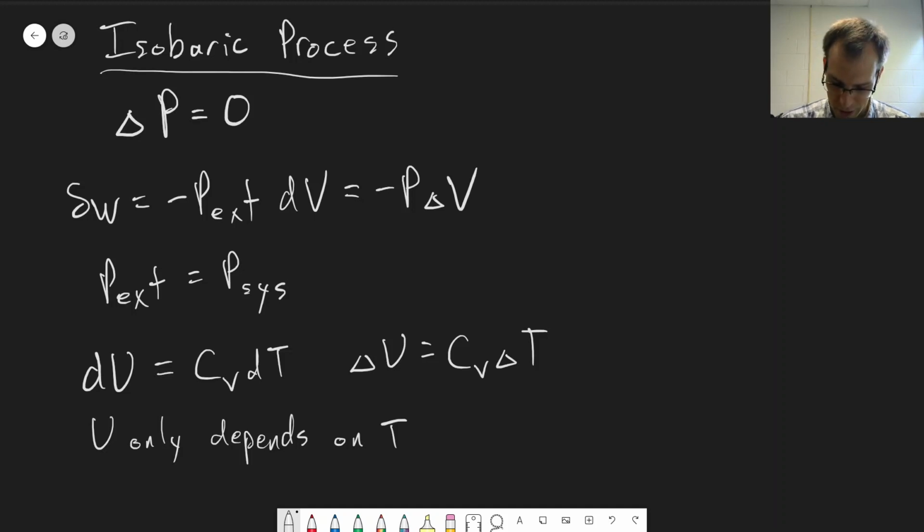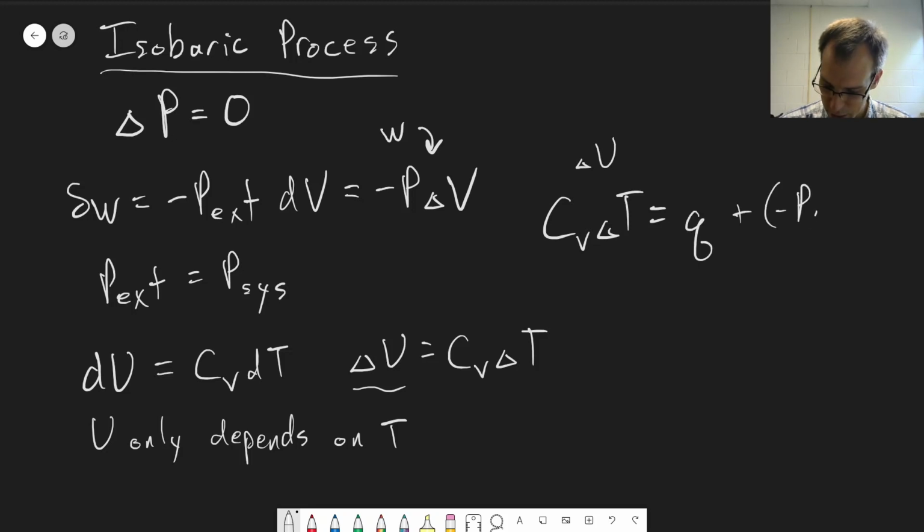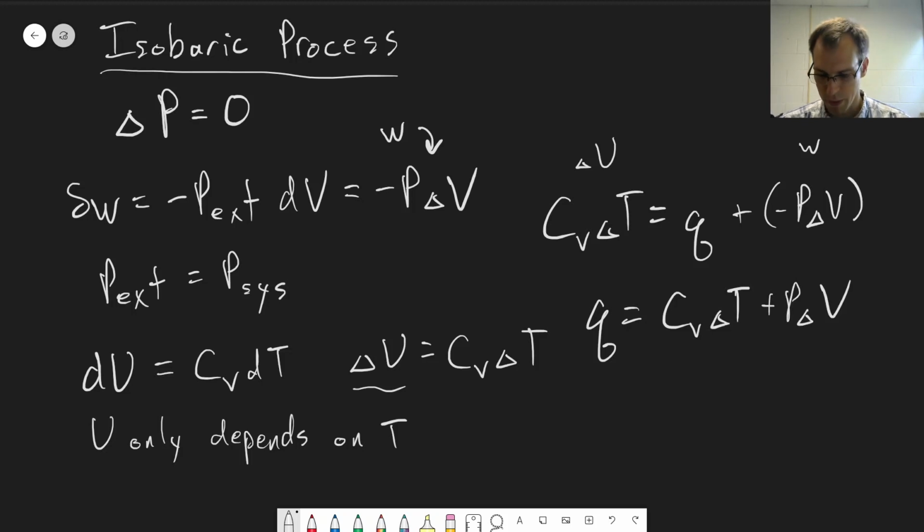And so we have a value for delta U, and we have a value for W here. And so we can say that Cv delta T, again that's delta U, is equal to Q plus minus P delta V, and this is W. So we can rearrange this to find an expression for Q as well. So Q is equal to Cv delta T plus P times delta V. And that gives us an overall expression for all three of our parts of the first law.